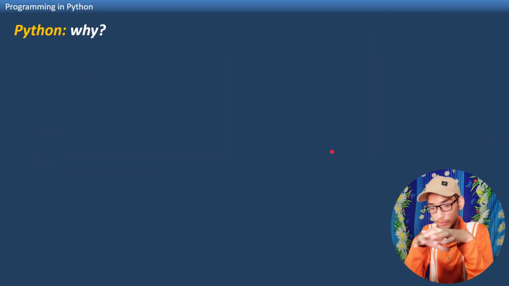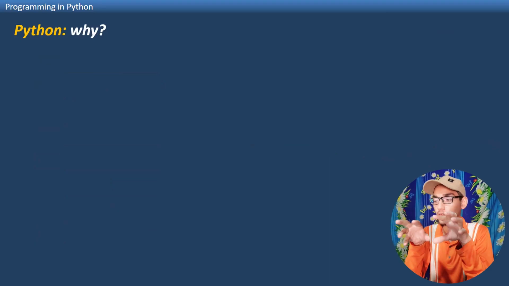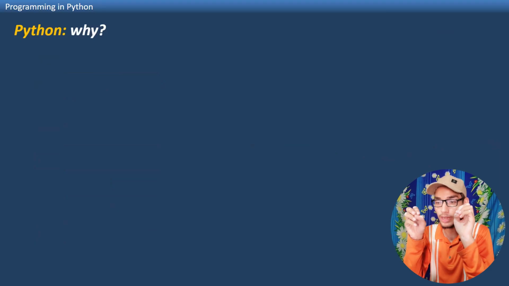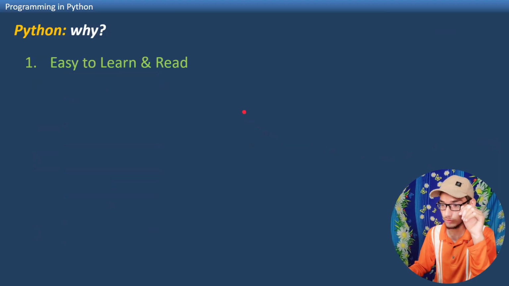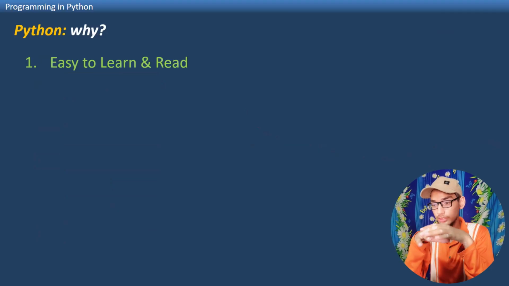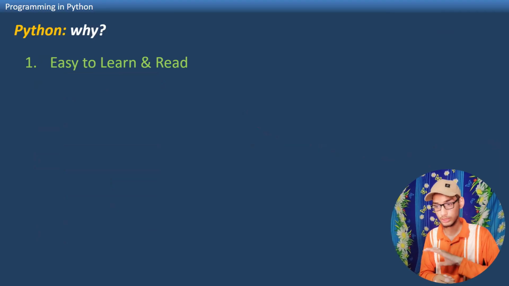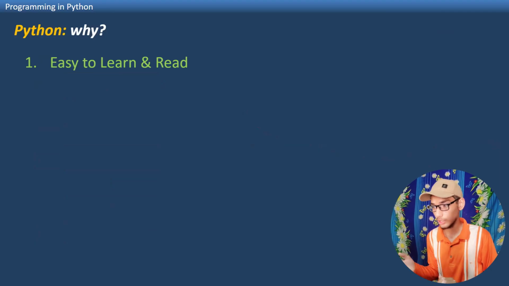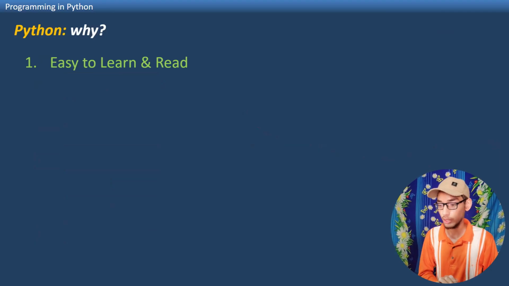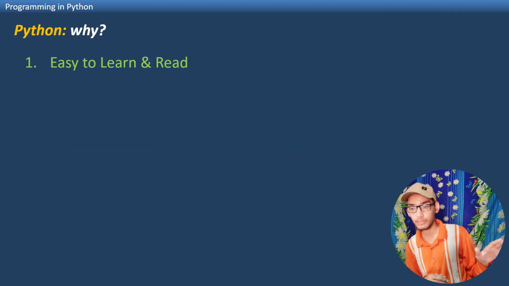Now we have the basic idea of what exactly Python is. Now, why is Python so popular? Let us talk about this. Python is popular because it is easy to learn and read. Its syntax is very clean and very readable. This is the good thing about the language: the syntax is readable and accessible, and everyone can learn it, even with no prior programming experience. Python is very beginner friendly.